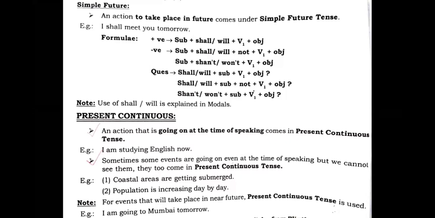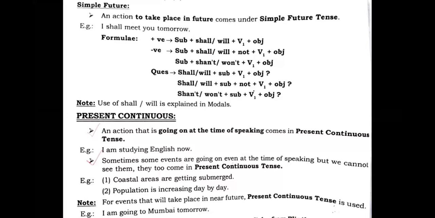That is counted in the simple future tense. See, the example is given: I shall meet you tomorrow. The action of meeting will take place tomorrow. It's not going to take place right now. It will take place in the future.